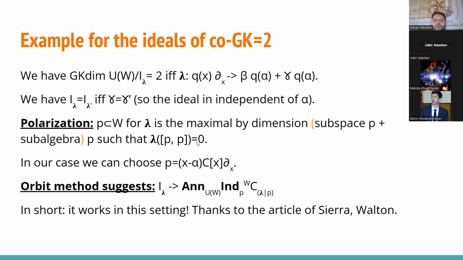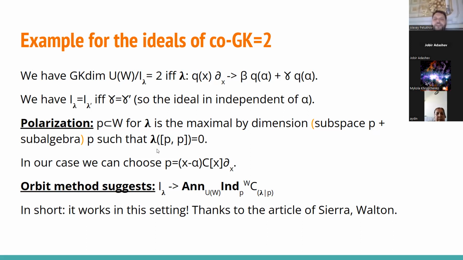And then we need to consider some polarization for this linear form. The polarization means that, efficiently, every linear form lambda defines some skew-symmetric form in our Lie algebra. So we need to just pick two elements from our Lie algebra, consider their commutator, and apply our linear function to this commutator. So this is defined by the linear form. And it's very clear that it's skew-symmetric.